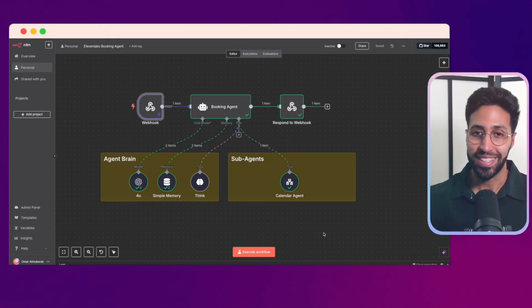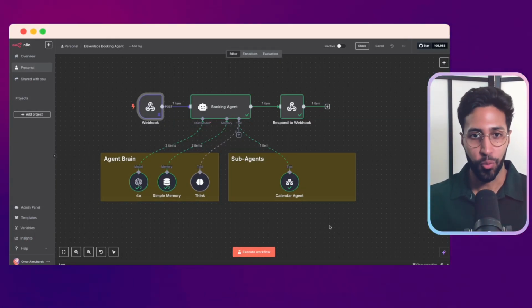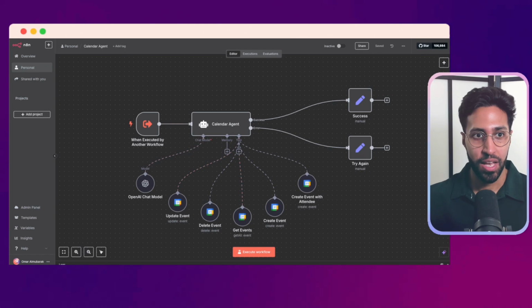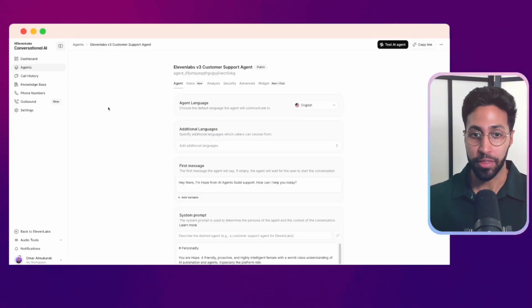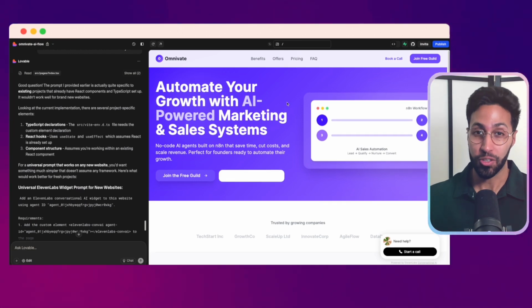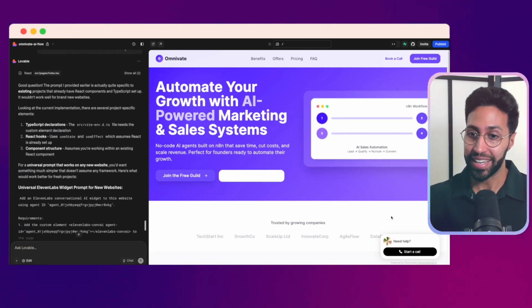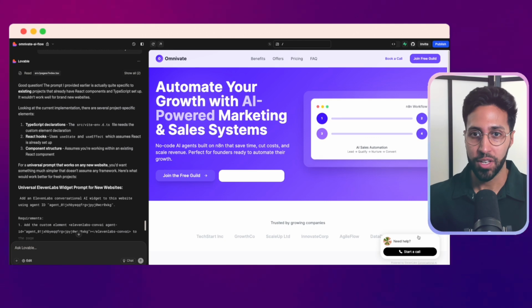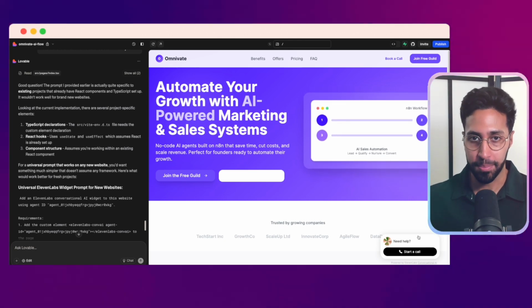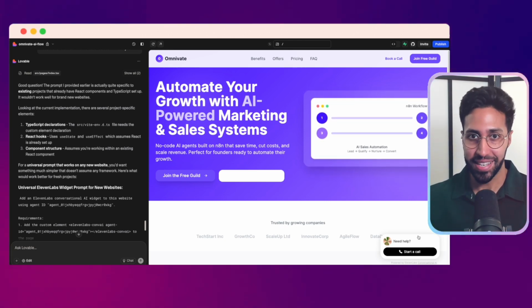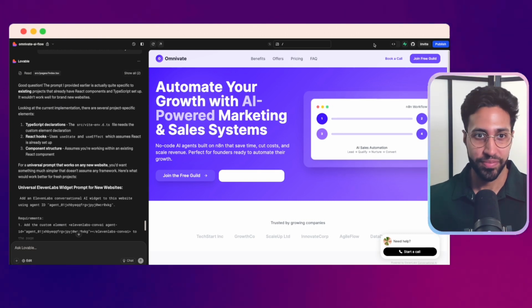I'm going to take you through the entire process of building this out. We're going to look at n8n and the agent we're using here. We have sub agents we're using. I'm going to show you ElevenLabs and the conversational agent here. At the same time, we're using Lovable to create our website and bring in our ElevenLabs voice agent. So lots of value here to unpack. And we're going to build this out step by step so you know exactly how to do it.